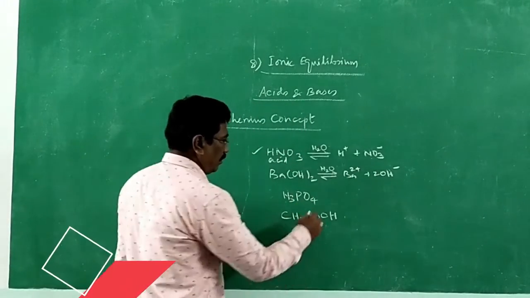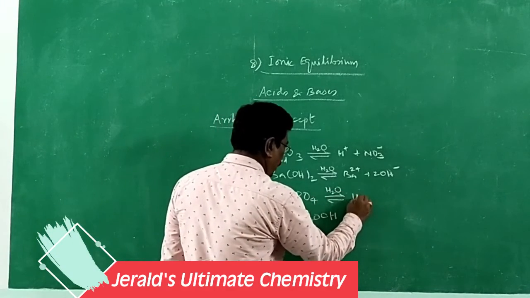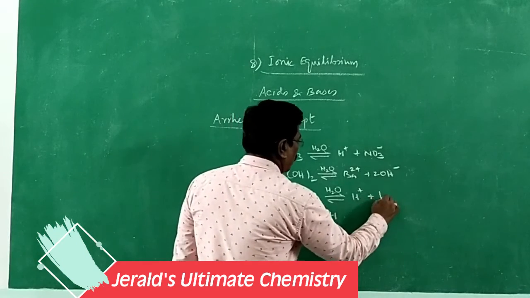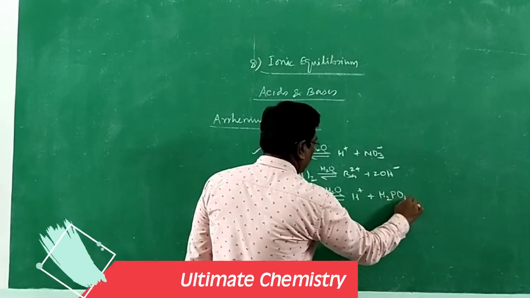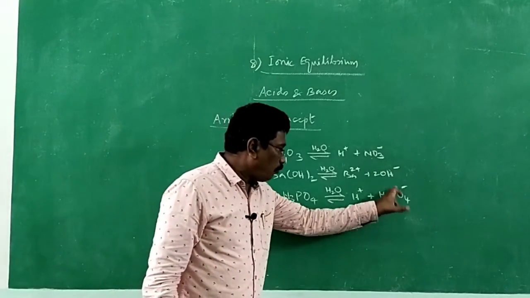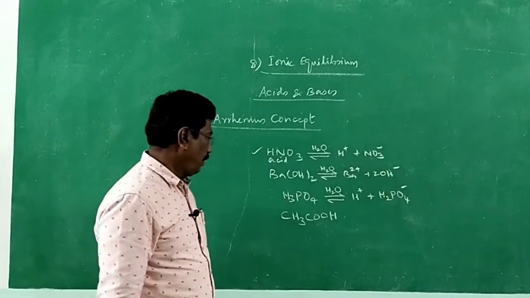Phosphoric acid ionizes in water to give H plus and H2PO4 minus, which again can ionize to give H plus and HPO4 2 minus, and again to give PO4 3 minus and H plus. Again an acid.